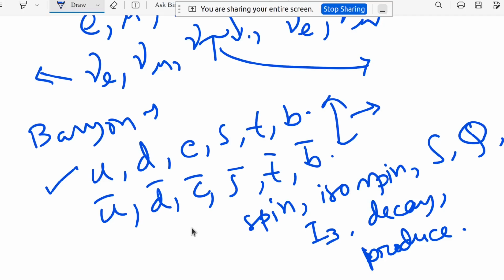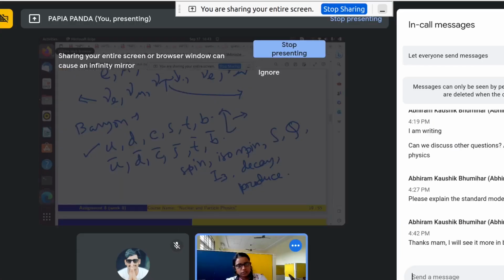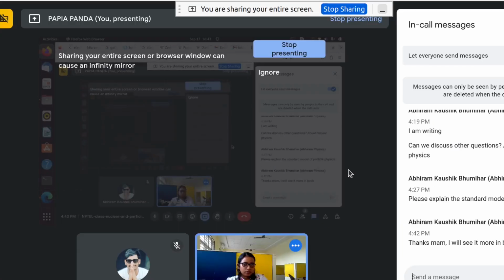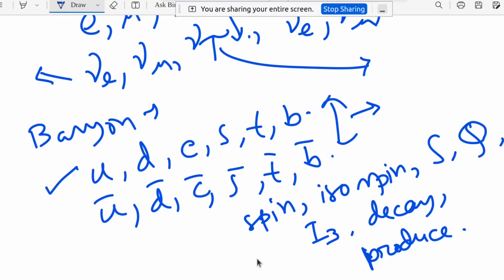Okay, if it makes any sense to your question, I will see it. Yes, there are so many books on particle and nuclear physics, and obviously so many books on the Standard Model itself. So you can see those, and it will be very helpful. The Standard Model is a very vast thing. We have to explain all the particles, right? That means we have to think about each and every particle and how they are behaving. That is the main thing.